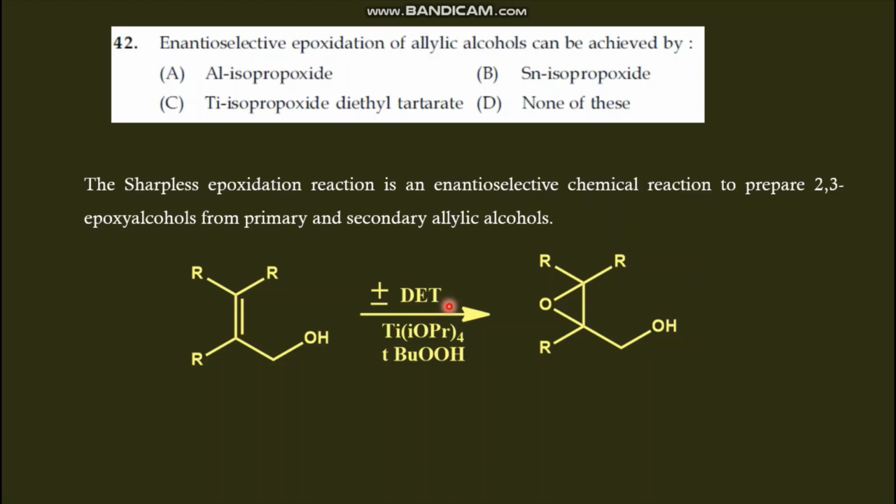The plus or minus will decide whether the epoxy ring will be above the plane or below the plane. And with titanium isopropoxide, these two reagents will give the enantioselective epoxidation of allylic alcohol. So option C is the correct answer: titanium isopropoxide and diethyl tartarate.